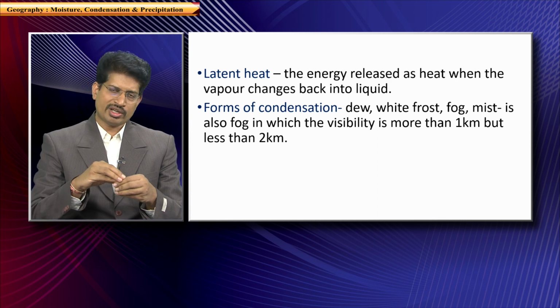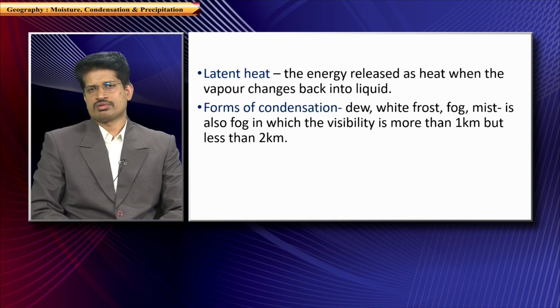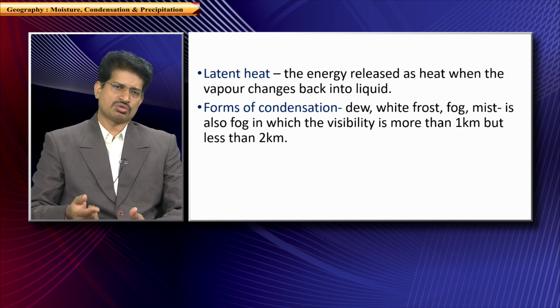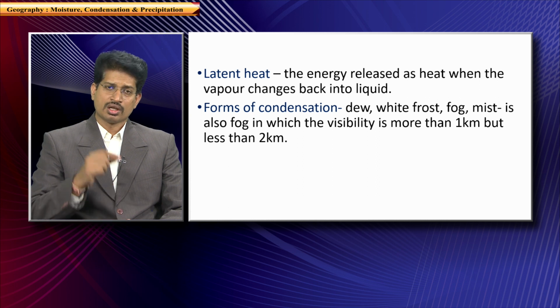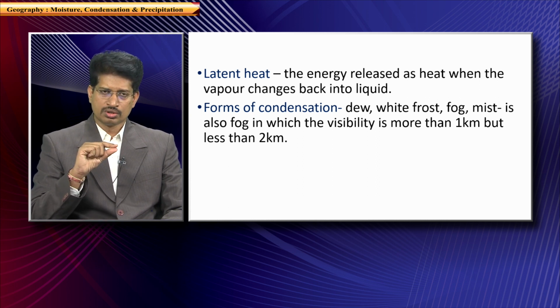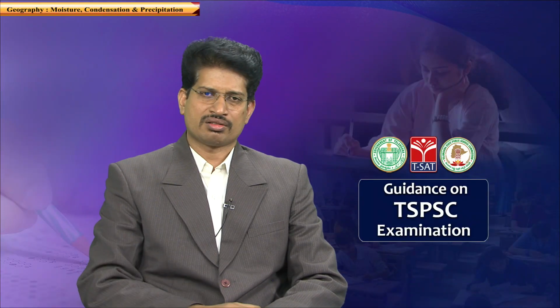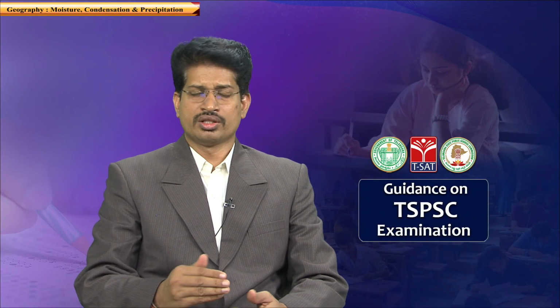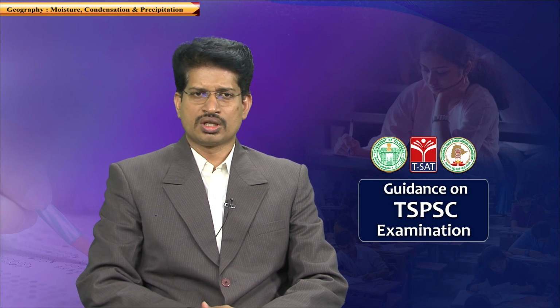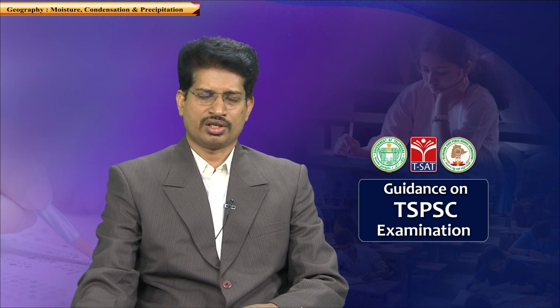So, when this vapor, in the form of gas, changes its state from gas to liquid, the absorbed energy needed to change its state from liquid to vapor needs to be released back. So, this heat which is being released back is known as latent heat.